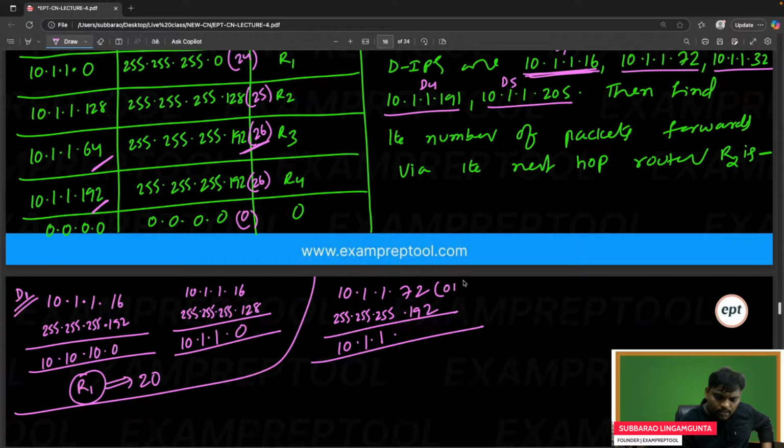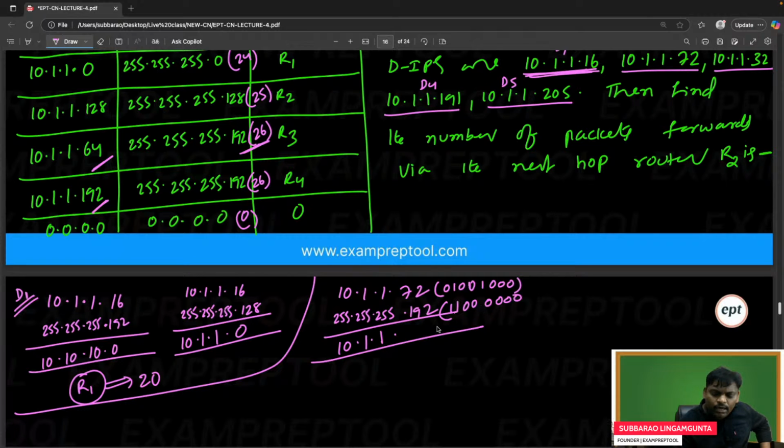So the bits are 0, 1, 0, 0, 1, 0, 0, 0. 64 plus 8 is 72. It is a double 1 followed by zeros.